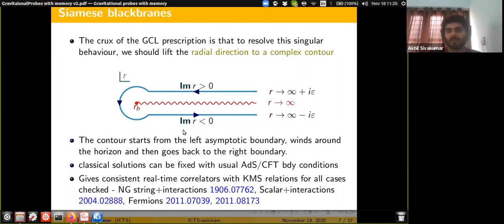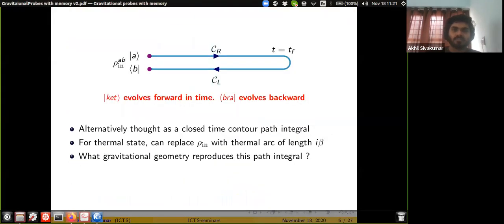Because what I'm describing is a particular time slice of the geometry. And what you see is that this analytic continuation apparently doesn't bring any complex shift to the time coordinate on either side of the geometry. Think of it from the field theory side. Here I have drawn a simple contour where no complex part is added.